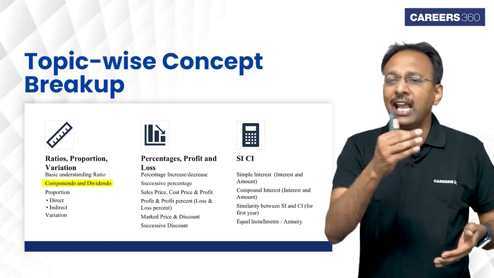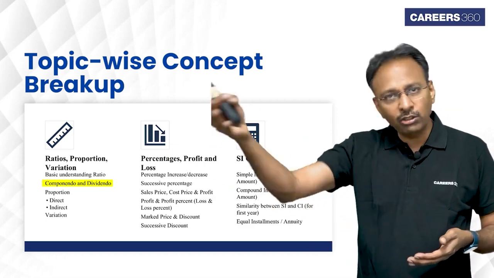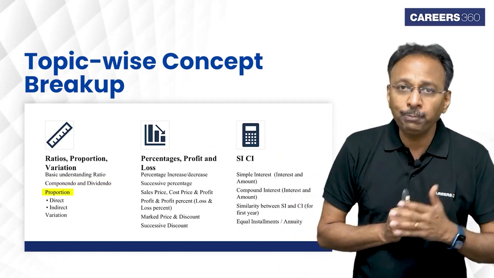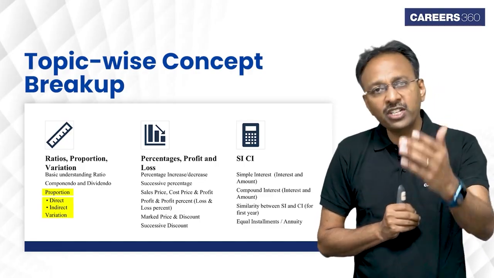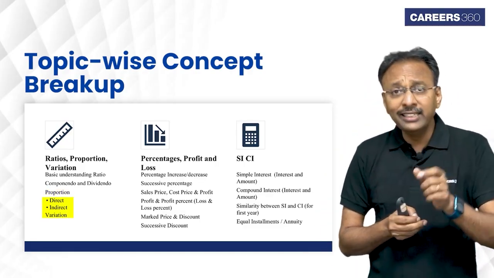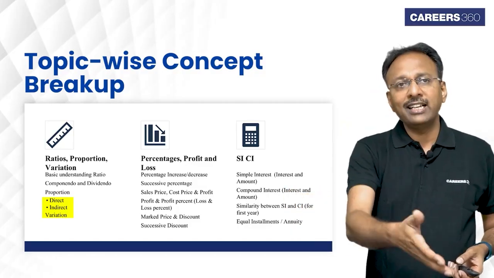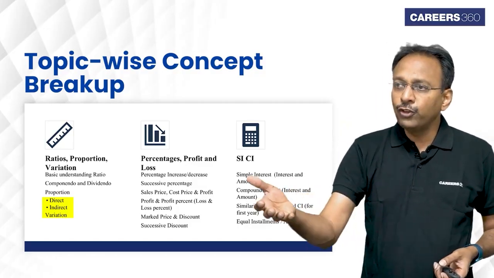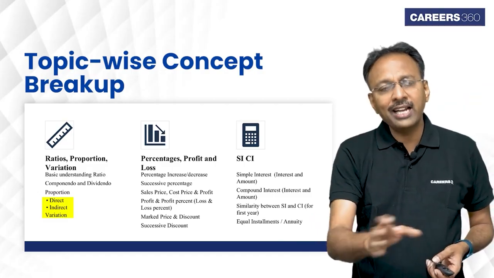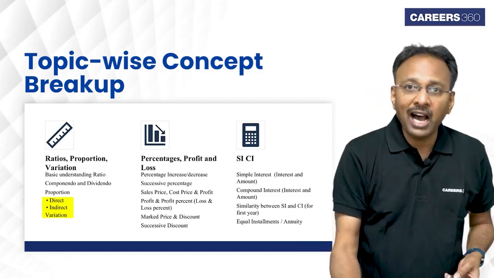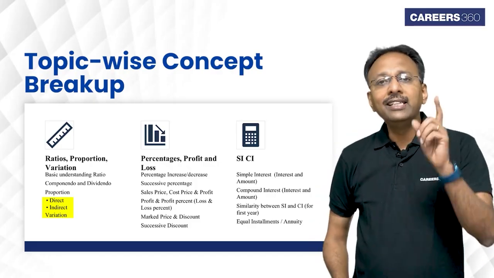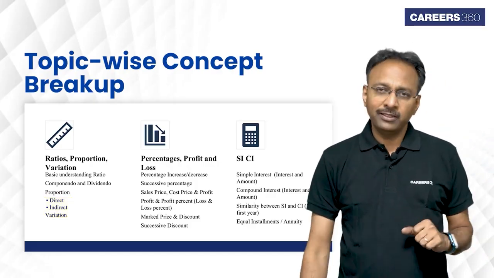If a by b is there, a plus b by a minus b is equal to a plus b by a minus b in terms of the ratio, that is another componendo and dividendo choice. Or what is a proportion? What is direct proportion? What is indirect proportion? Or a basic variation. Understanding these 4 or 5 concepts, and if you solve, let's say, 30 or 40 questions in 2.5 hours from the previous year's question papers, I think this particular topic you will be comfortable with.